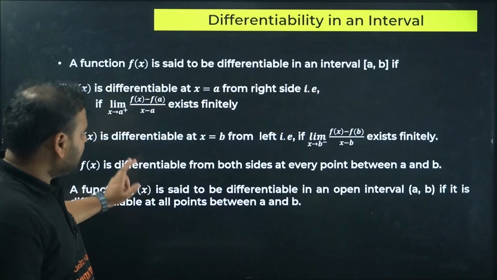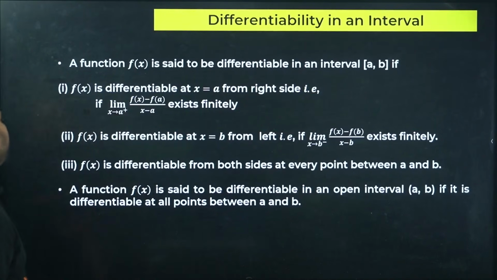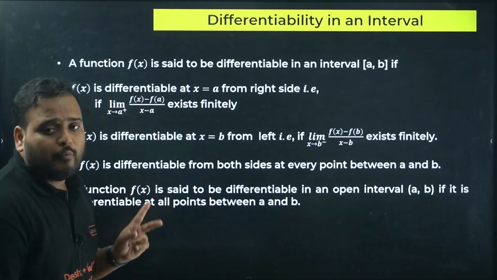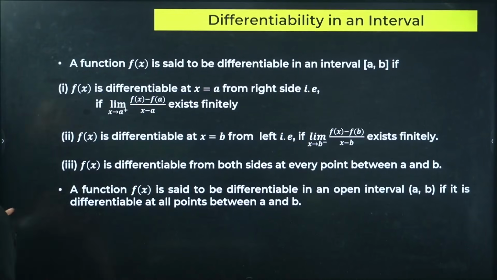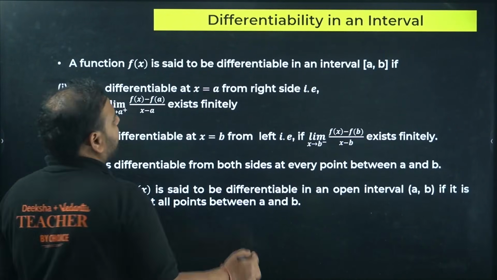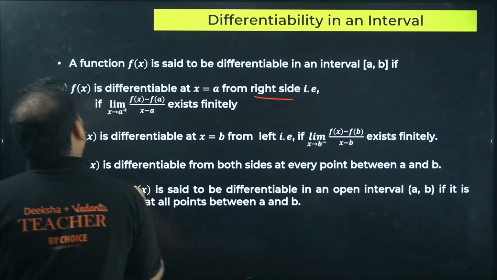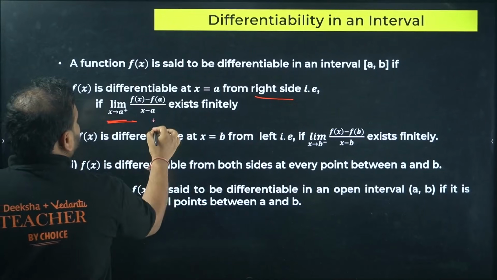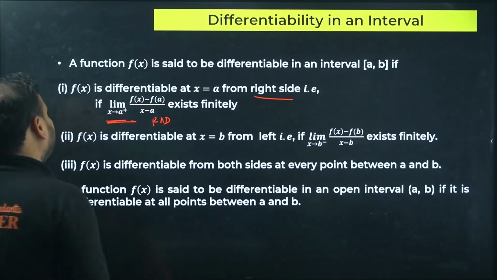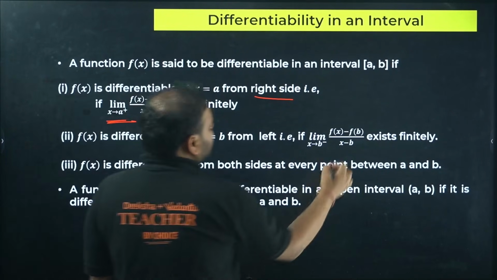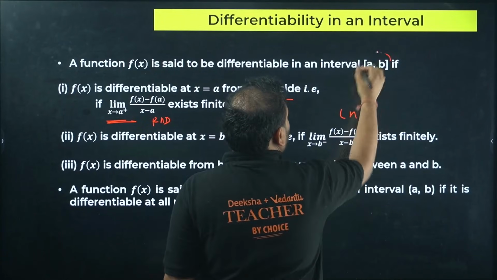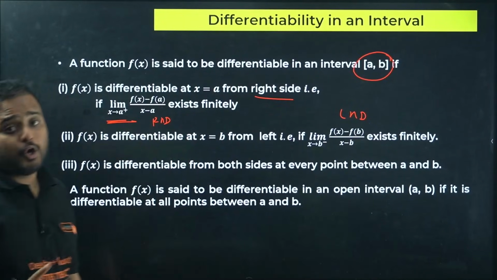Moving on, differentiability in an interval. Again, we have two cases, one is closed, one is open. f(x) is differentiable at the point a from the right hand side, and this is your RHD. And f(x) is differentiable at the point b. This is called your LHD for the closed interval [a, b].